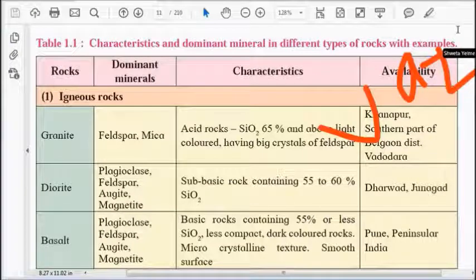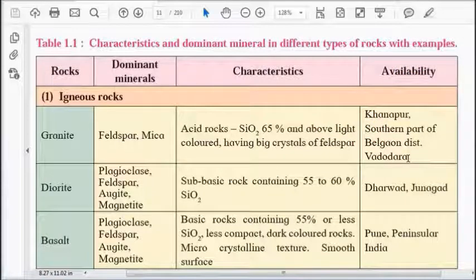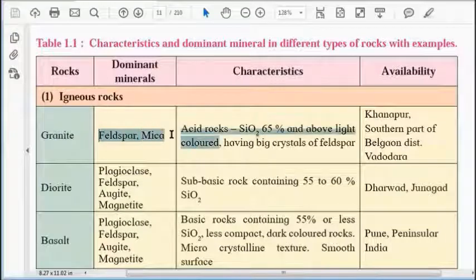Now, the characteristics of dominant minerals in different types of rocks, with examples. Let us see igneous rock. First is granite. In this igneous rock, the dominant minerals are feldspar and mica.